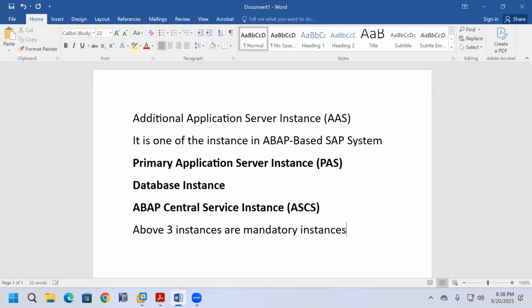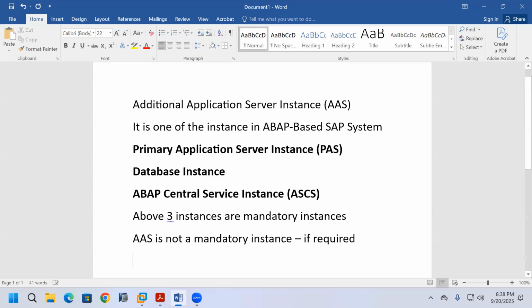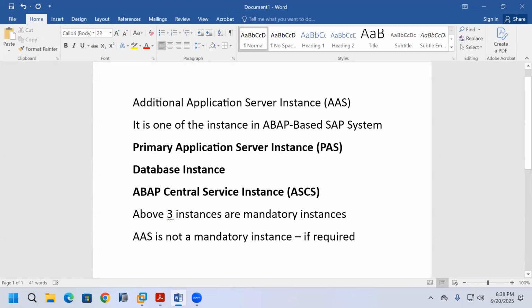Mandatory means compulsory, you must install these three. But the additional application server instance is not a mandatory instance. If required, only when you have a requirement do you install it. Suppose we don't have a requirement, then we need not install the additional application server instance.